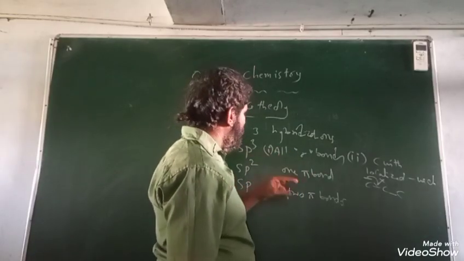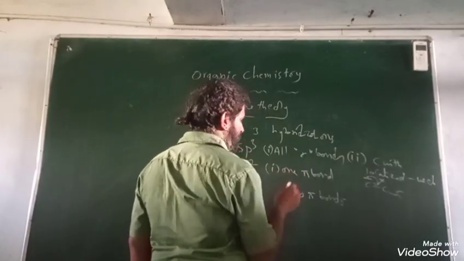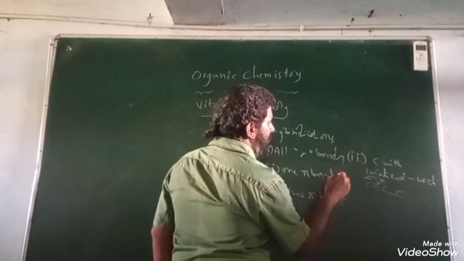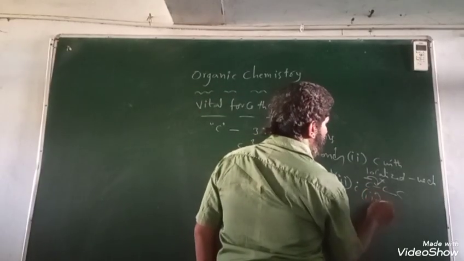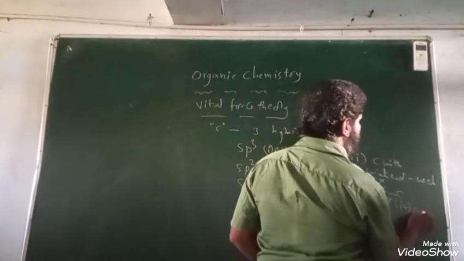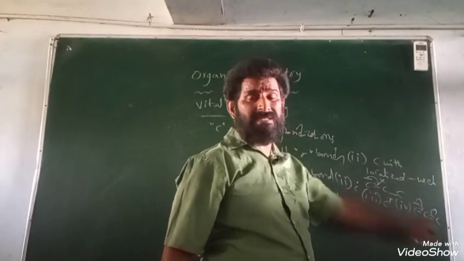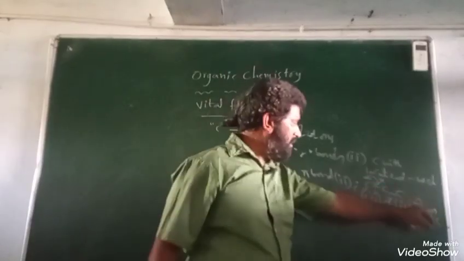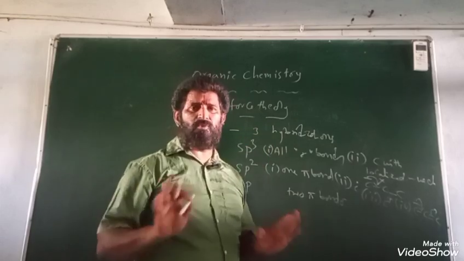Now coming over to sp2, we have 4 types of sp2 carbons. First, carbon with 1 pi bond. Second, carbon with an unpaired electron, meaning a free radical. Third, carbon with a positive charge. And fourth, carbon with a delocalized negative charge. As I said, it must have an alpha double bond, meaning the negatively charged carbon must have a double bond to the next carbon. In such a case it will delocalize so that it will become sp2. But sp carbon has only one possibility, that is 2 pi bonds.